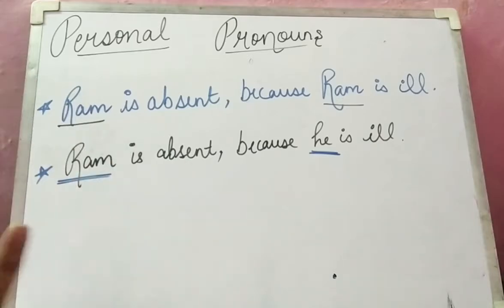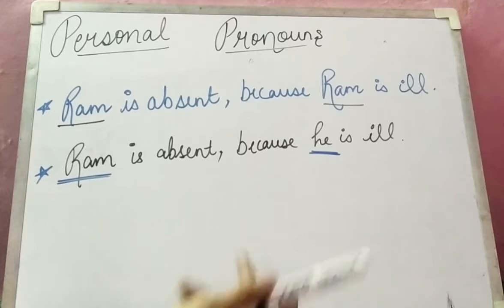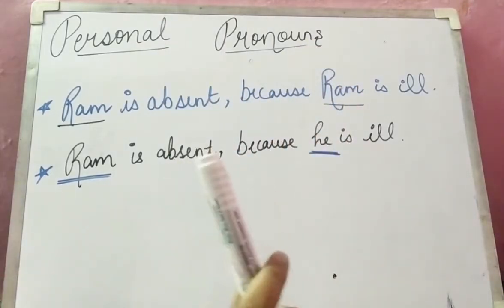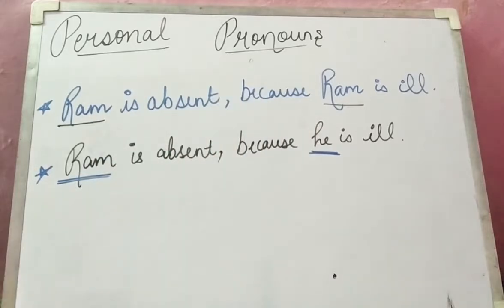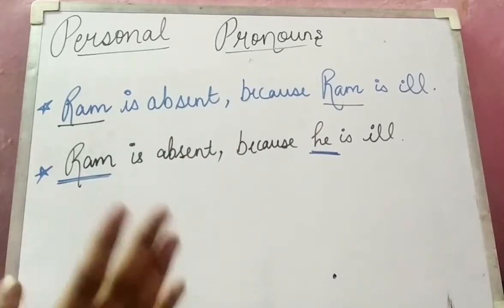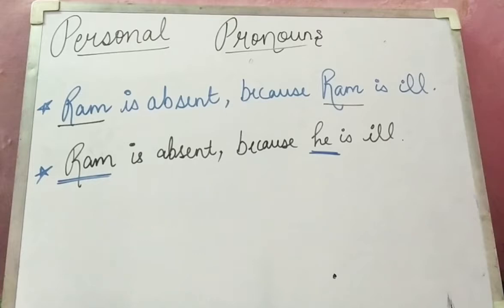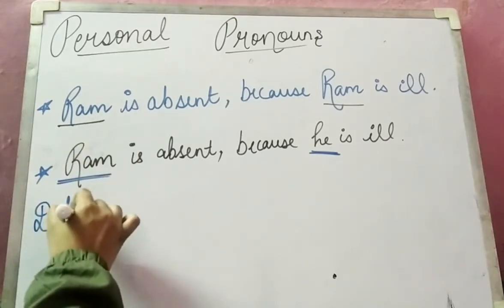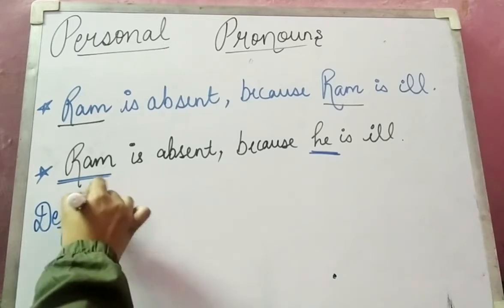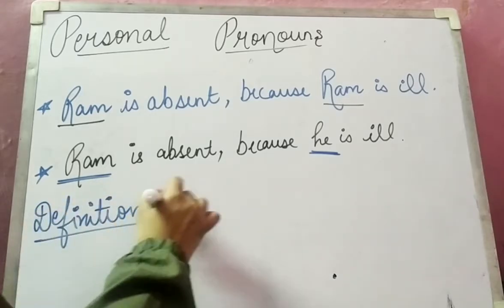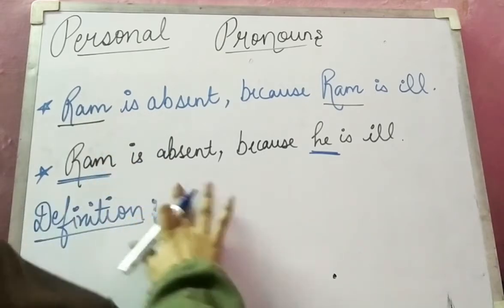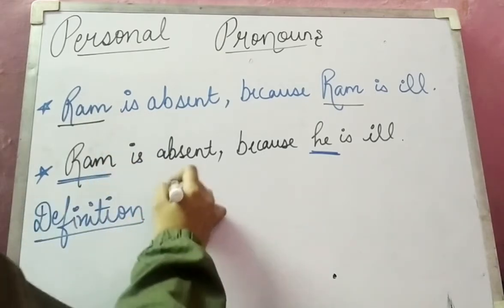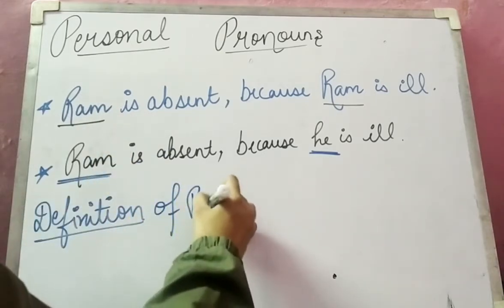So here I have just told you that we do not have to repeat the noun, we just have to replace this Ram with he. You all know Ram is a boy, so we have just denoted it with he. So let's write down the definition of pronoun.